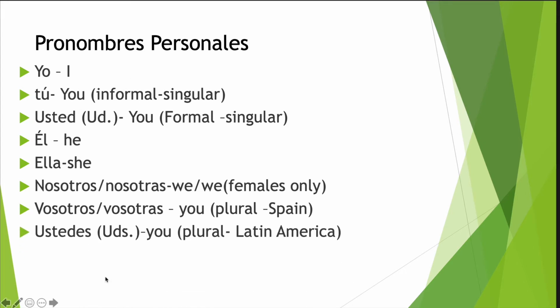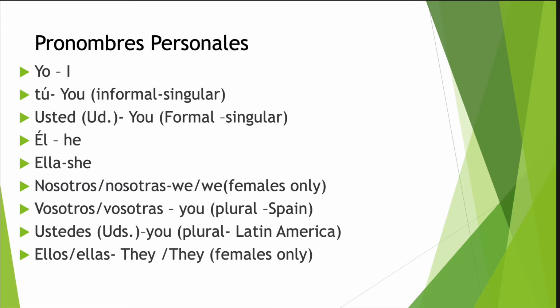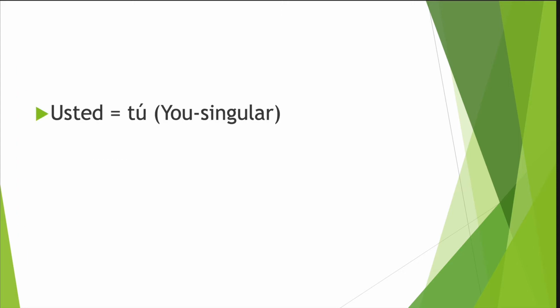Ustedes is also abbreviated, if you notice, to Uds., okay? Ellos y ellas. So we have yo, tú, usted, él, ella, nosotros, nosotras, vosotros, vosotras, ustedes, ellas, and ellos.